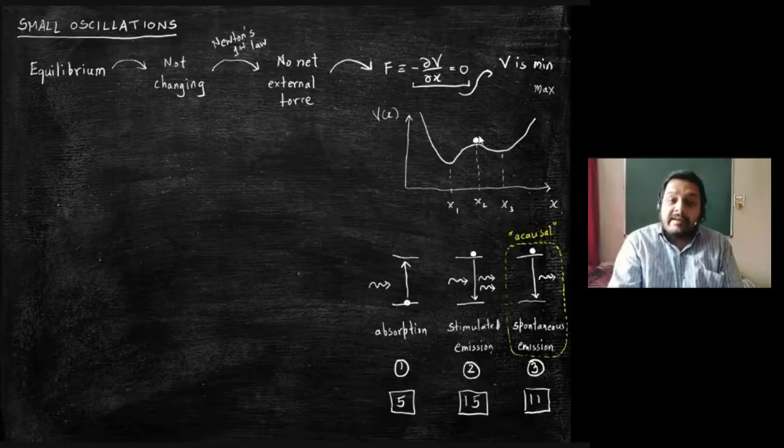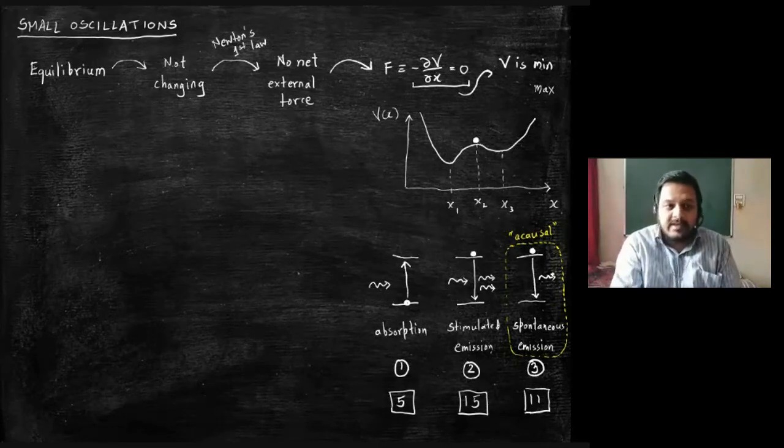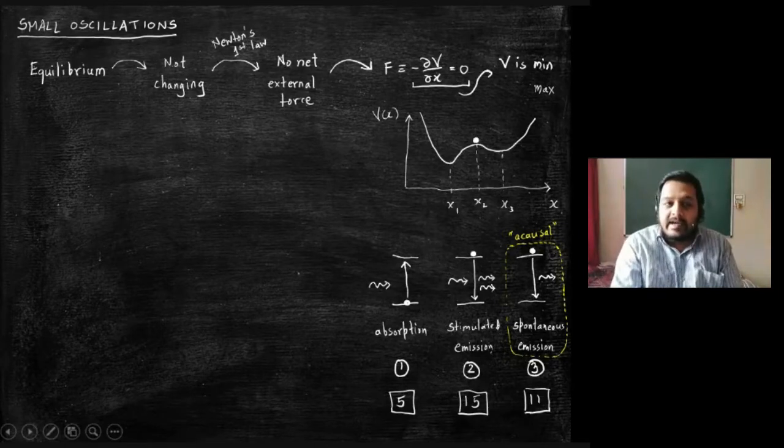I know that we are trained to think this way, that in atoms, the electron wants to go down. But that wanting to go down does not mean it is able to go down. In order to enable it to go down, there has to be an external influence. Otherwise, this is very dangerous for our whole construction of physics as a subject. See, if things start happening for absolutely no reason on their own, that means fundamentally there is something wrong with our understanding of nature. Okay?